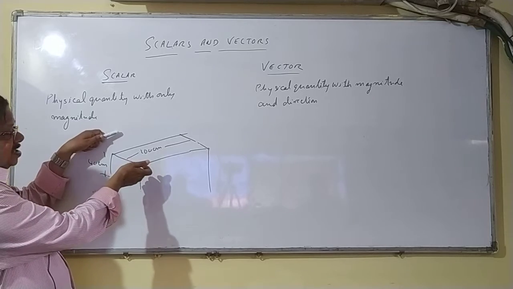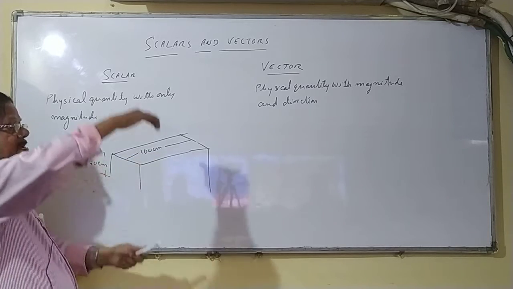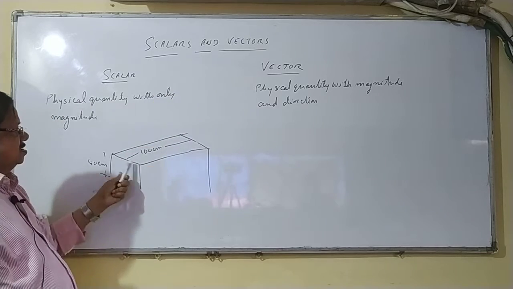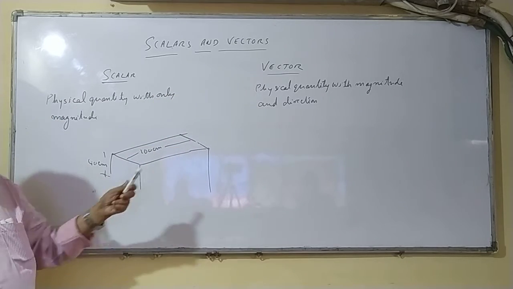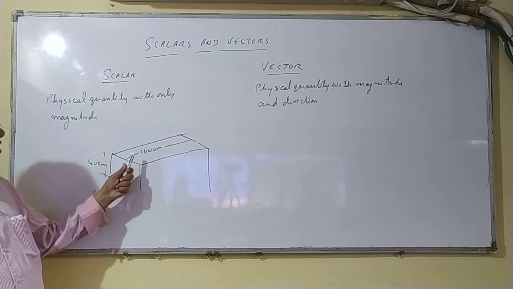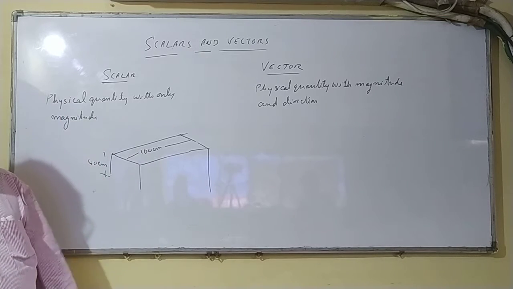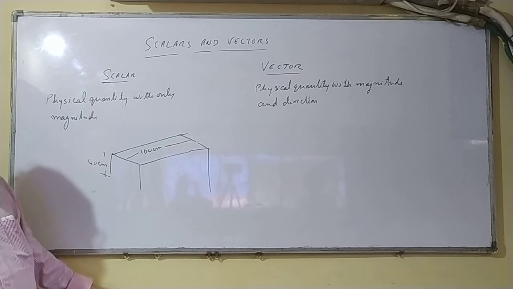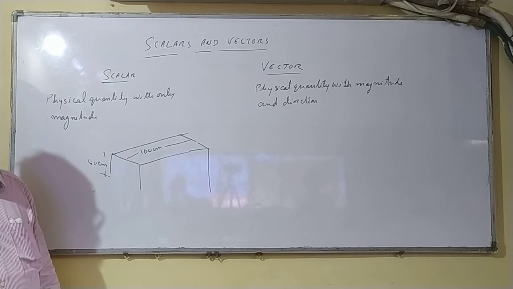Whether I keep it like this or like this, vertical or horizontal or at an angle, this 100 remains 100 only. This height 40 remains 40 only. There is no need of saying the direction. Similarly, the temperature of the room is 32 degrees Celsius.